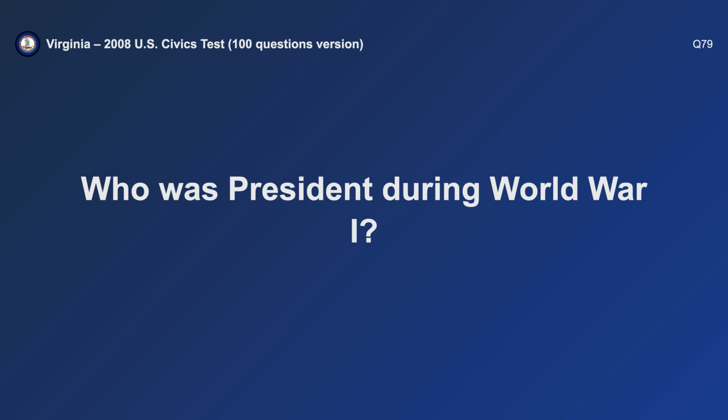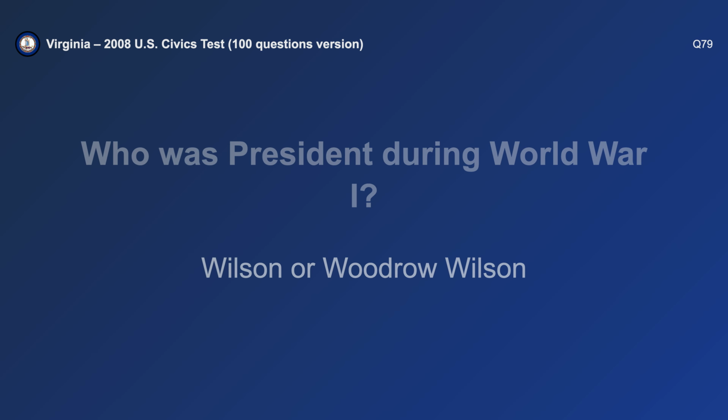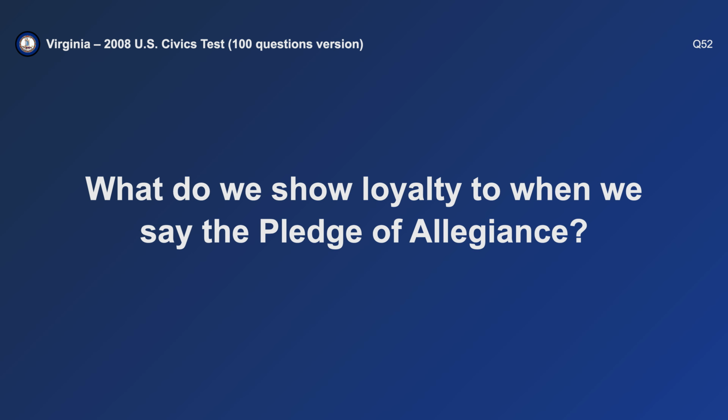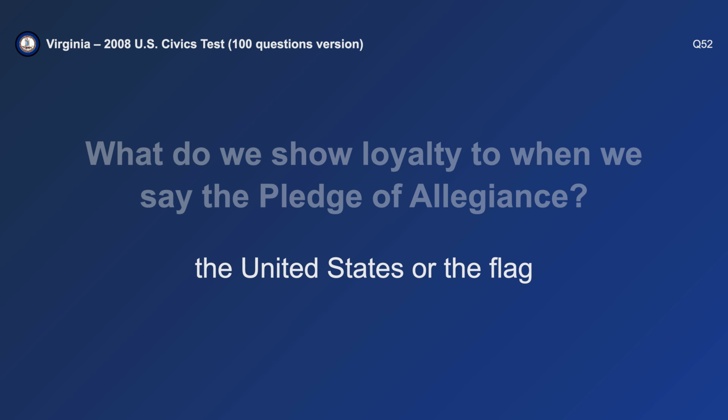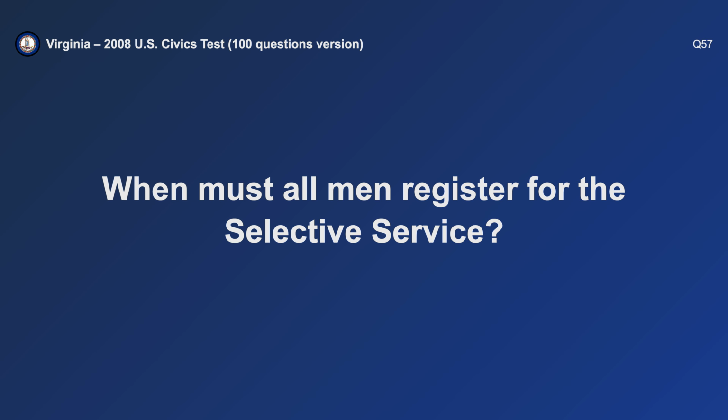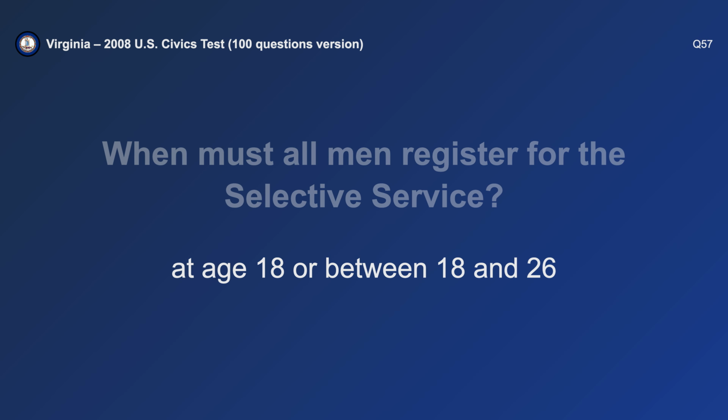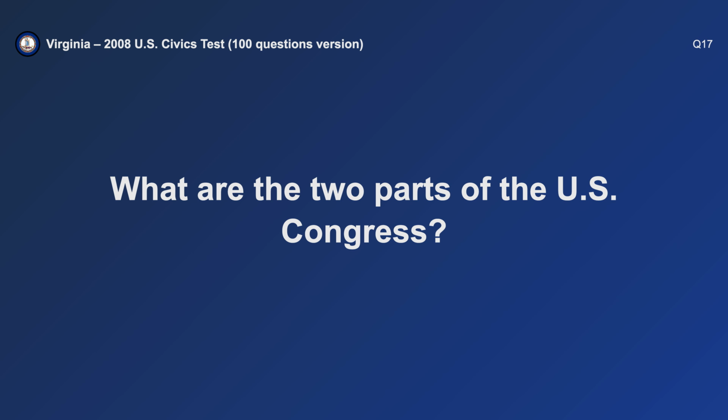Who was president during World War I? Woodrow Wilson. What do we show loyalty to when we say the Pledge of Allegiance? The United States. When must all men register for the Selective Service? At age 18. What are the two parts of the U.S. Congress?